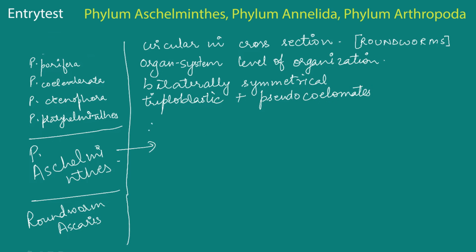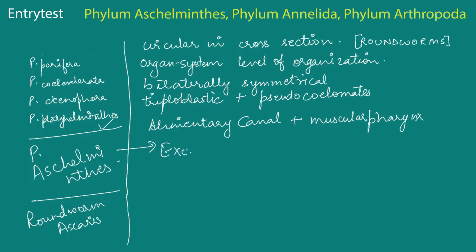Additionally, they have an alimentary canal that is meant for intake of nutrition, and this alimentary canal also has a muscular pharynx. So that is one step ahead of the previous phylum, Platyhelminthes. A muscular pharynx makes its appearance first in this phylum. There is an excretory tube as well that helps to remove the body wastes from the body cavity. This is through excretory pores. They don't have any special organ systems for excretion, but excretory pores are present.